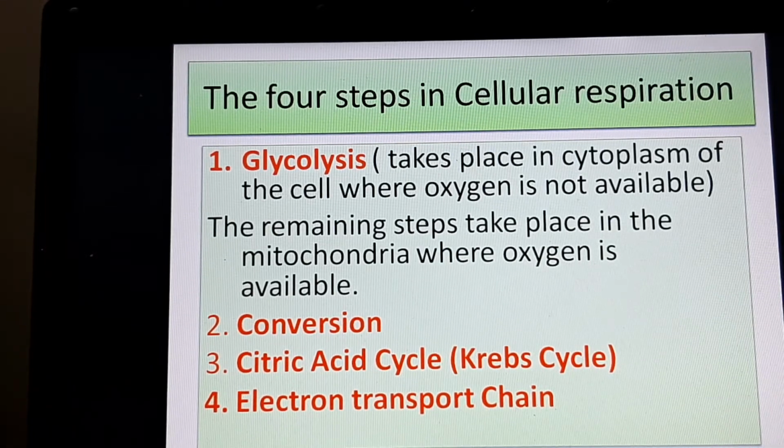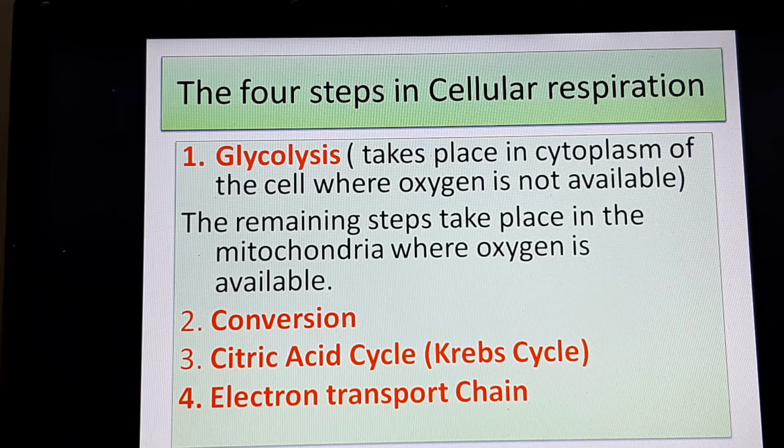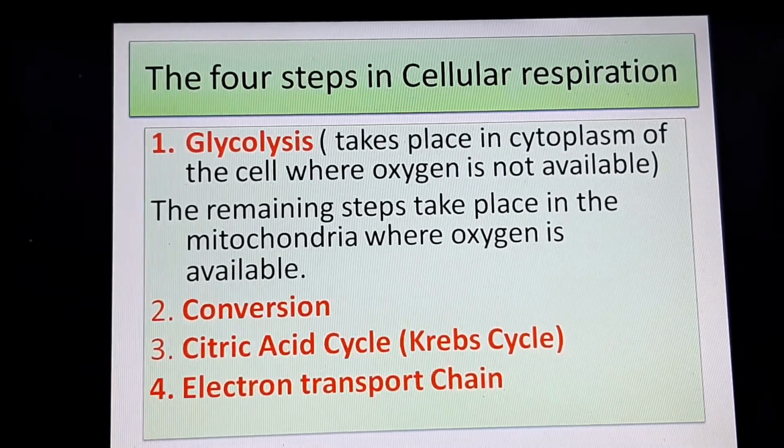Breaking down of food in the cell requires 4 stages or 4 steps: glycolysis, conversion, citric acid cycle, also called the Krebs cycle, and the electron transport chain. We are going to look at each of these steps in detail.